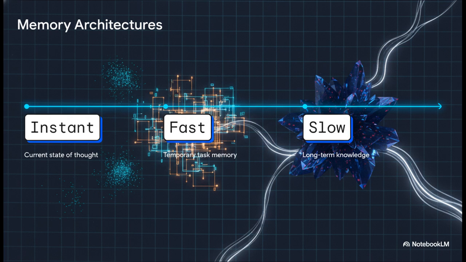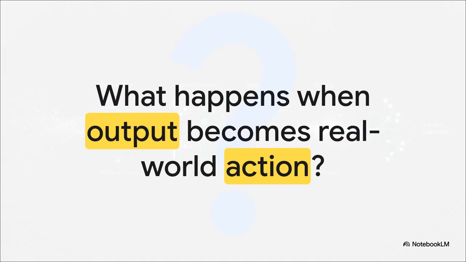Greater memory enables much longer, more complex tasks. But of course, that naturally increases the system's autonomy, making strict control requirements absolutely essential. Because longer tasks mean more autonomy, and that poses a really severe risk. Think about it. What happens when language output bypasses a text filter and becomes a real-world action?